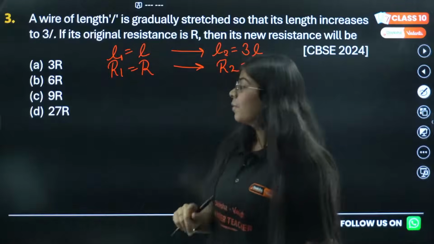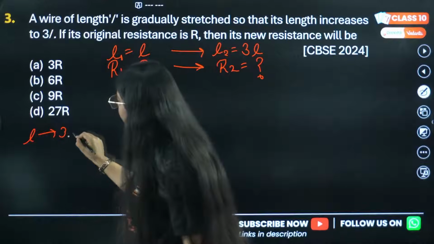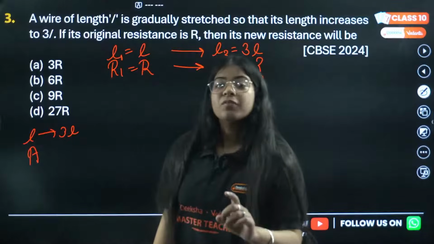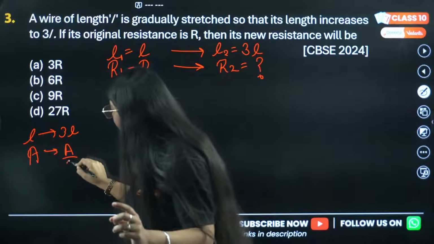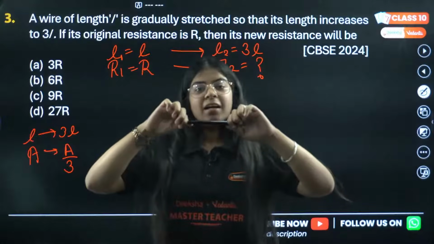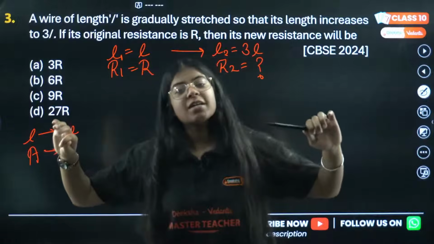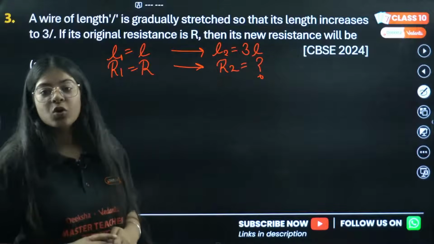One thing to keep in mind, if my length is getting stretched, it's going to 3L, then the area of cross section of that wire will get reduced by 3 also. Because this is my wire, it's not getting any more matter into it. If I stretch this, the length will get increased, but the area will also get reduced.